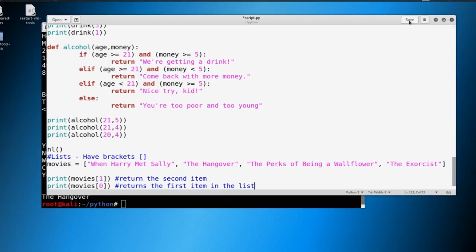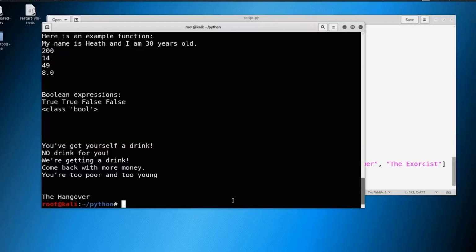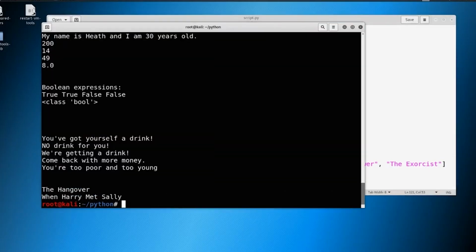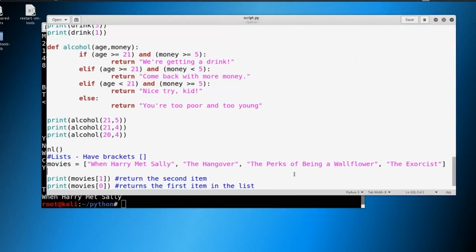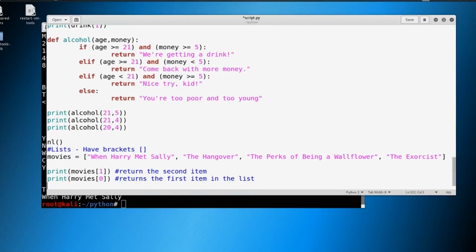Okay, and we can save that. Let's go ahead and give it a go just to do proof of concept, and there you go. So remember that everything starts with 0 and not 1. So when you're thinking about things, let's think about them with 0 as the beginning number. Let's go ahead and do a few more different prints. What's going to happen when we print out something like this? We'll say movies, and we'll do 1 through 3.